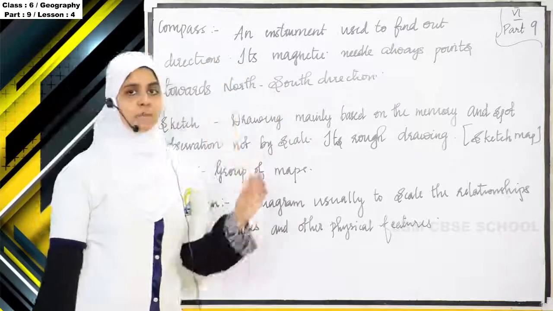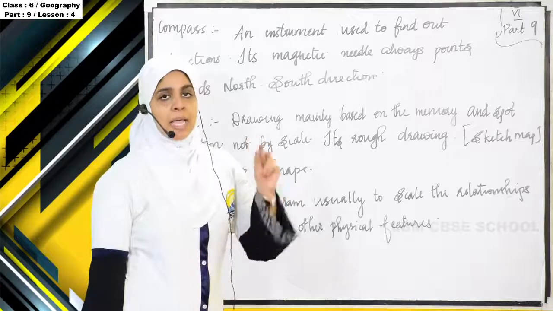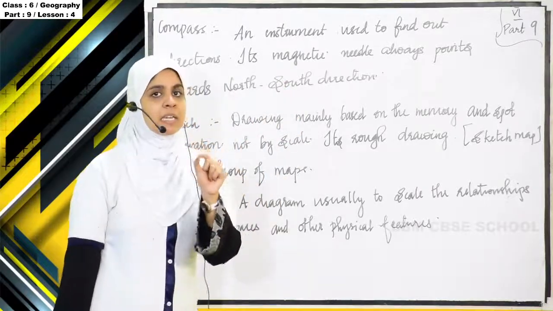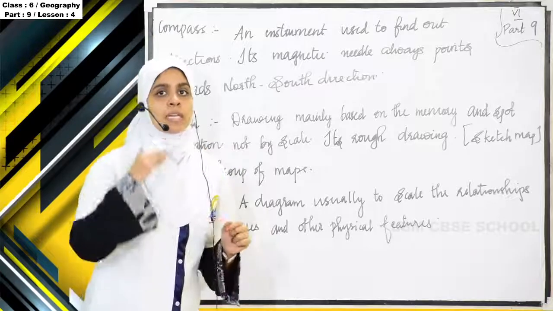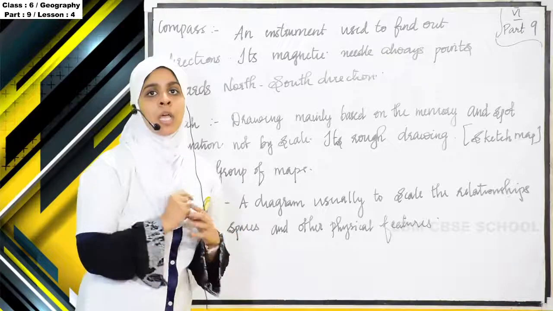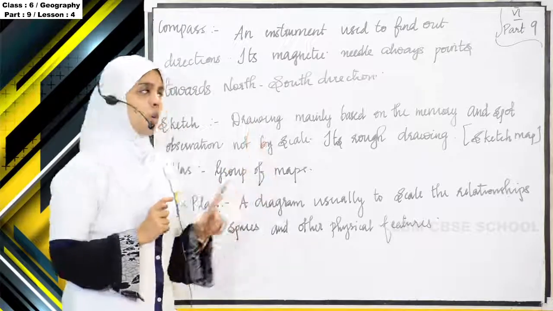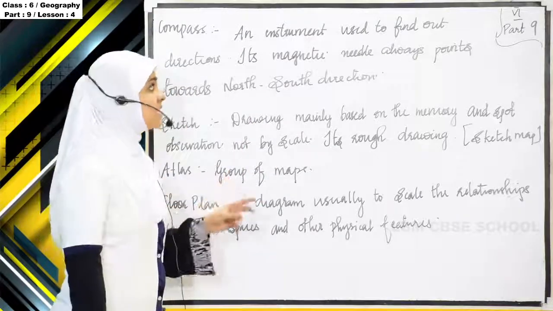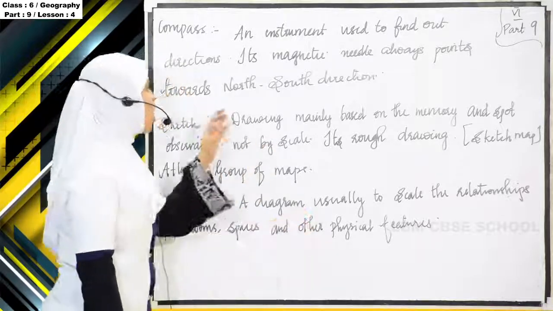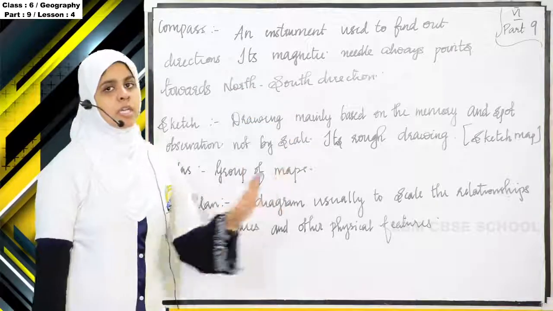So compass helps us to find out the direction, and the compass will be having a magnetic needle inside, and the magnetic needle will always show north and south direction. So the magnetic needle always points towards the north south direction in a compass. So compass is an instrument used to find out directions. Its magnetic needle always points towards north-south direction.